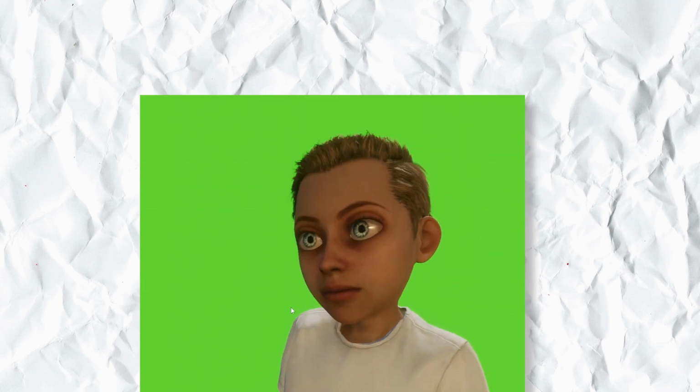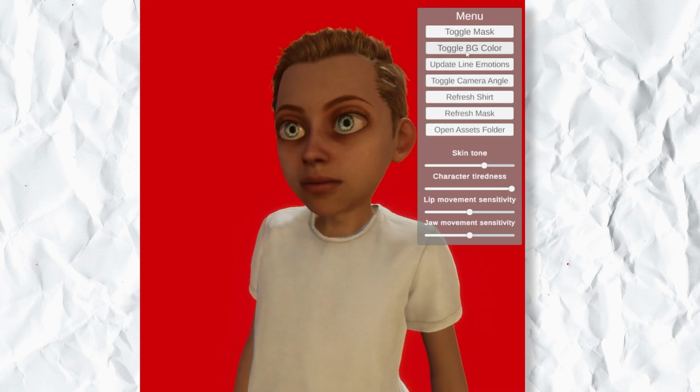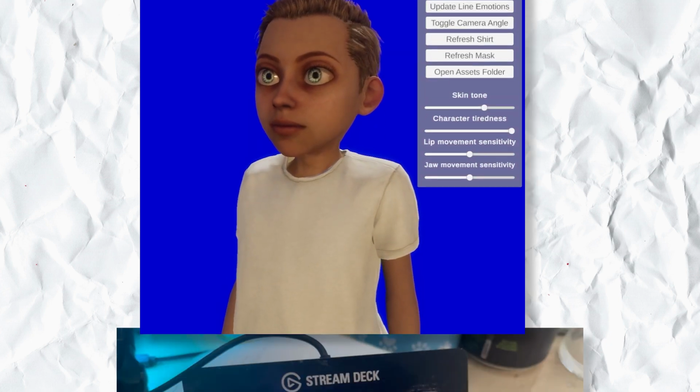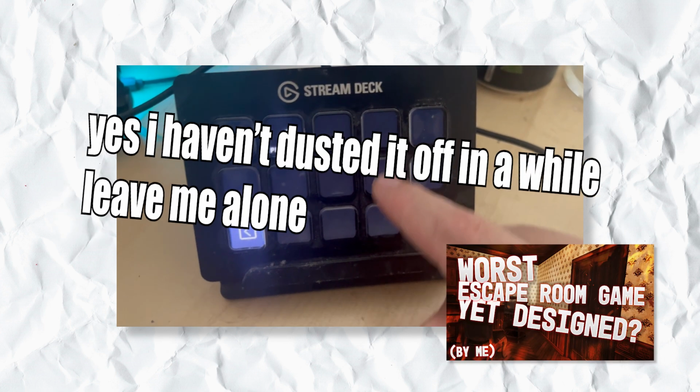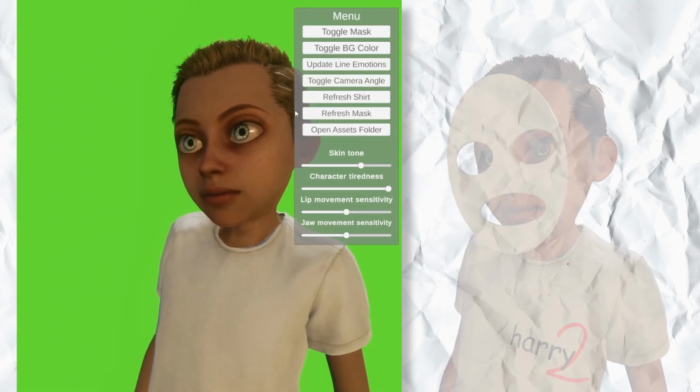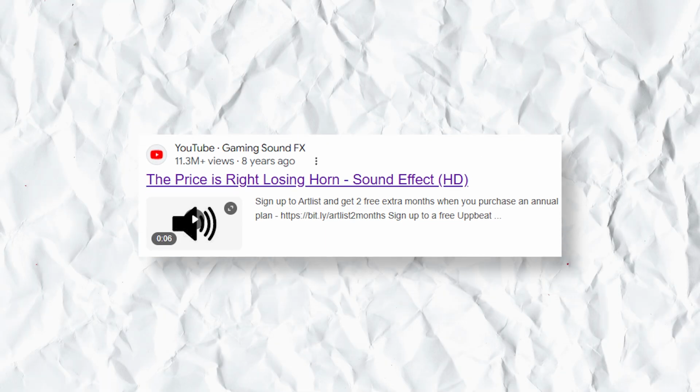You can toggle between different background colors depending on what color you want to key out, and the program also ships with 3 batch files you can point a stream deck to in order to trigger various controls. One toggles the mask on and off, one toggles the background color, and one plays a random audio file from your library. It's not really that close to ReactBot proper in fidelity terms, but I think as a project it gets kind of close to providing a variant thereof that works in real time.